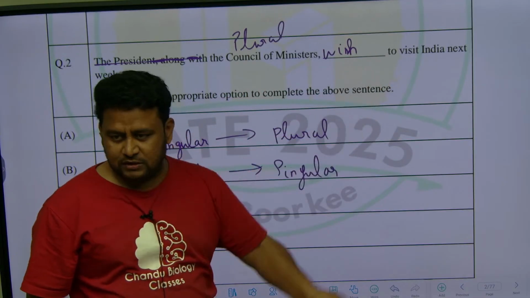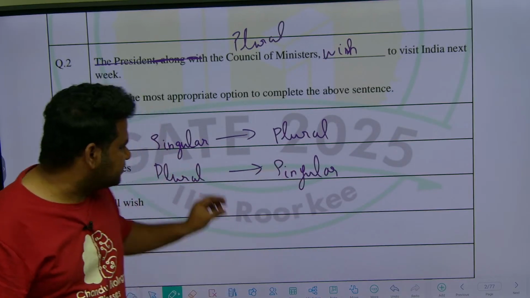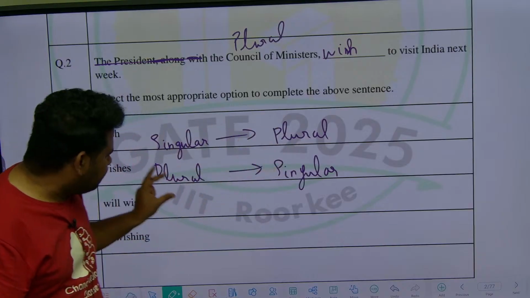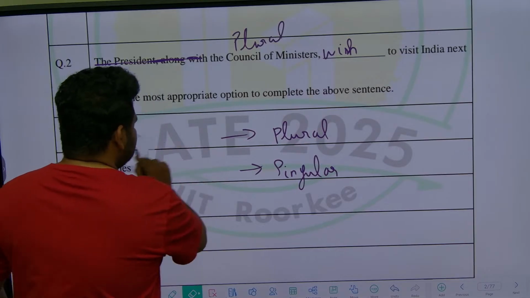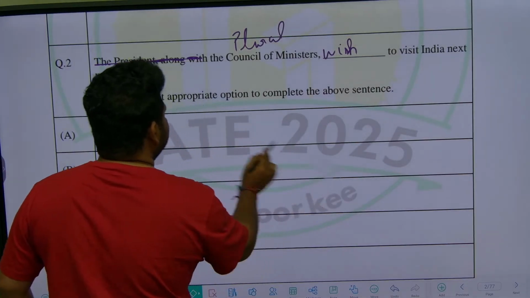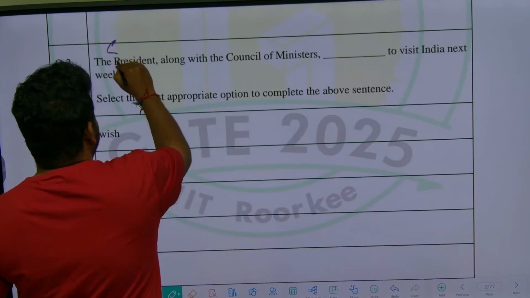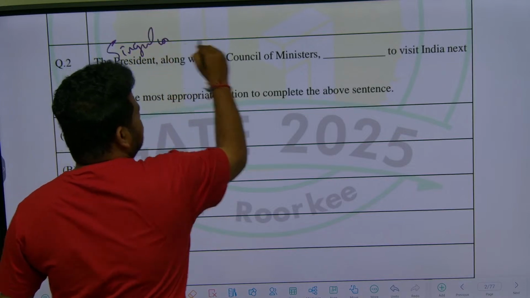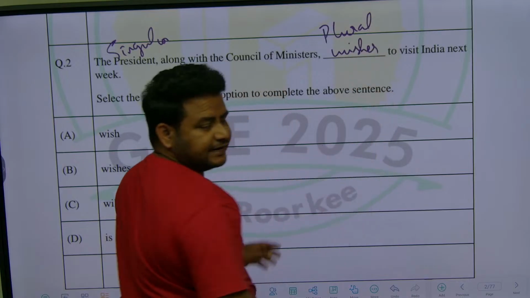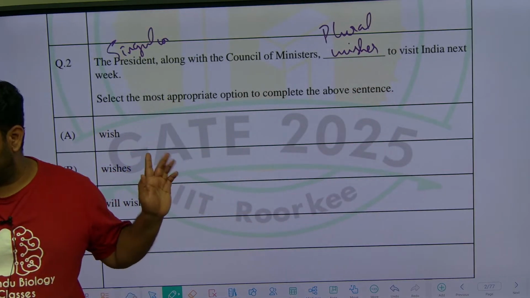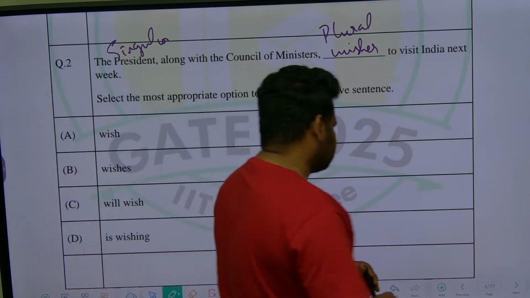Please understand this rule. Same type of question may come, based on this single rule. If you are talking about a singular person, the verb is plural. Plural person, singular. Understood? So in this question, the president along with council of ministers, you have to ignore that. So this is singular, so here it will be plural. The answer will be wishes. Understood? So this is the rule, please remember. Make a note of it. Clear? So let us go to the next question now.